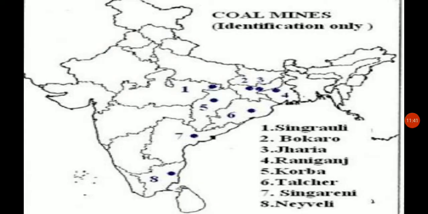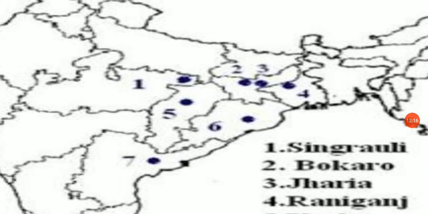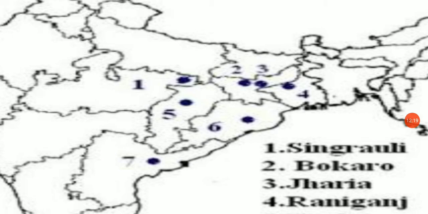Now you can see in India there are many regions which have coal, that is, a huge quantity of coal is found in many parts of our country. It is shown with dots which are the important coal mining areas. So you can see, the first one is Singrauli, in Madhya Pradesh. And then the second is Bokaro, that means coal mining areas are found in this region.